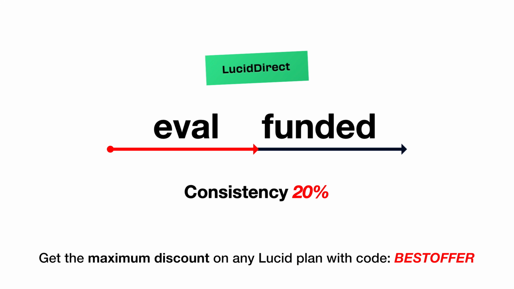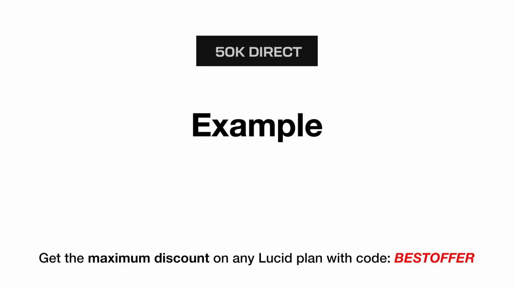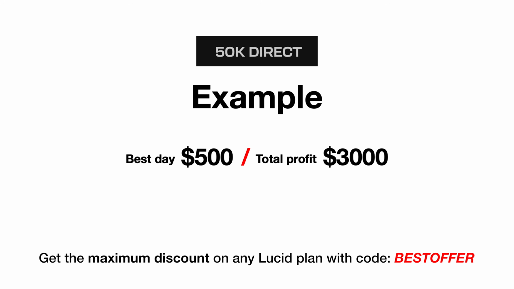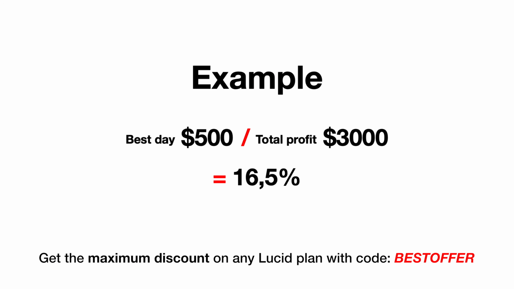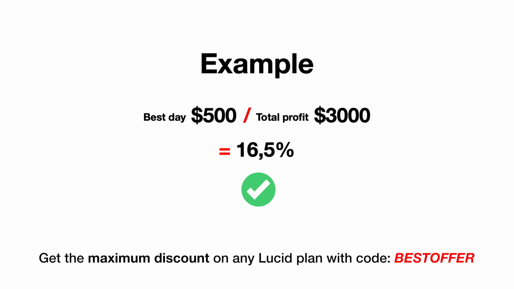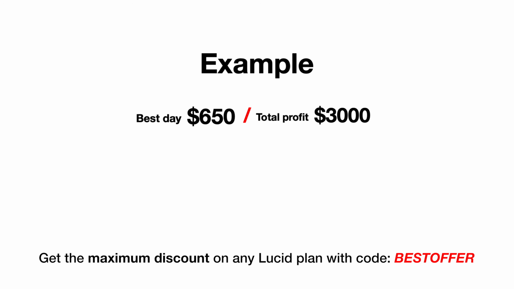Lucid Direct is the hardest one. No evaluation. You're directly funded from day one. But with that comes the strictest consistency rule of all, 20%. Example, $50,000 Lucid Direct account. Total profit, $3,000. Best day, $500. 500 divided by 3,000 is 16.7%. Payout approved. Your best day is 650 instead. 650 divided by 3,000 is 21.7%.